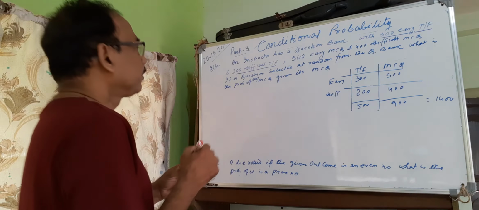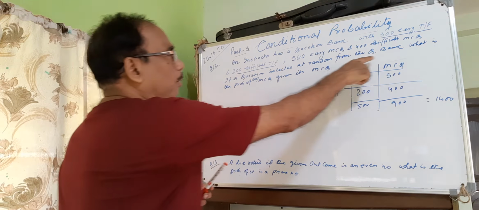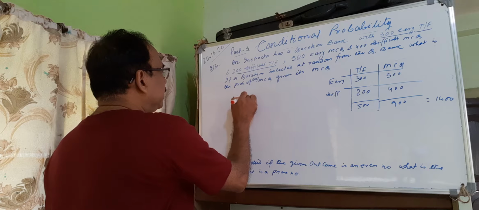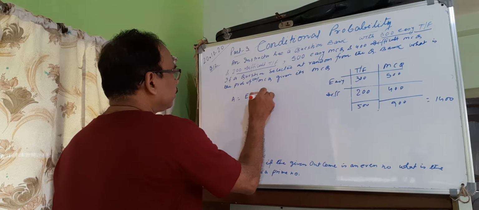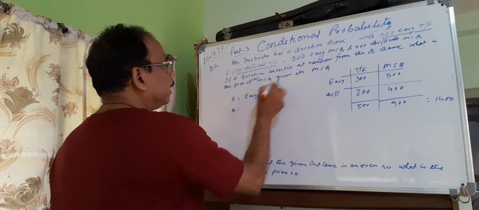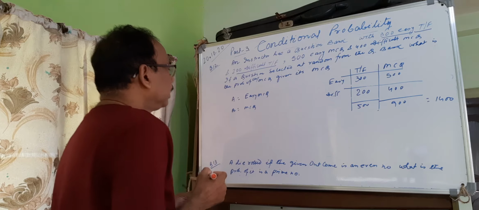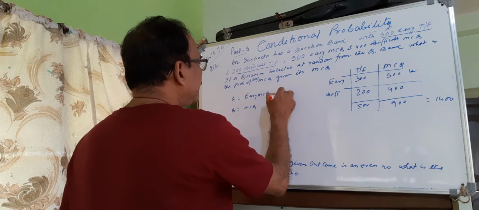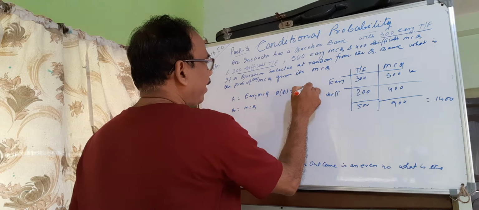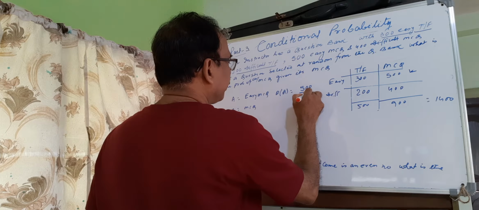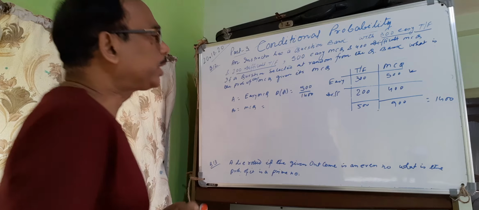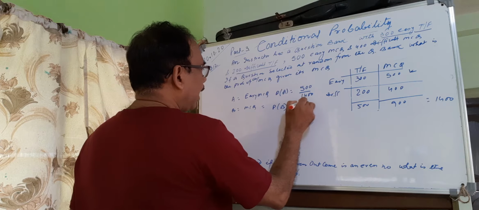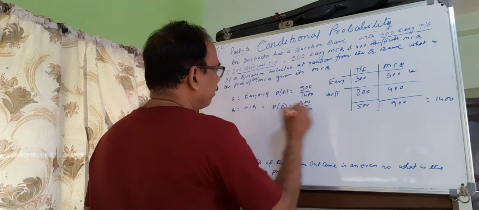We have to find, if the question is selected randomly from the question bank, what is the probability of easy MCQ? Let A be the easy MCQ and B be the MCQ. So here easy MCQ is 500. That is P(A) equals 500 by 1400. And MCQ is 900, so P(B) is 900 by 1400.